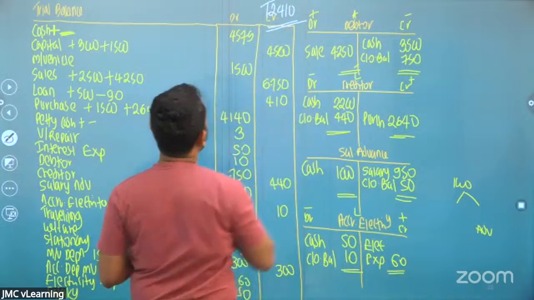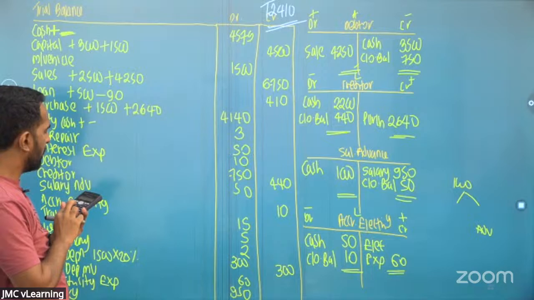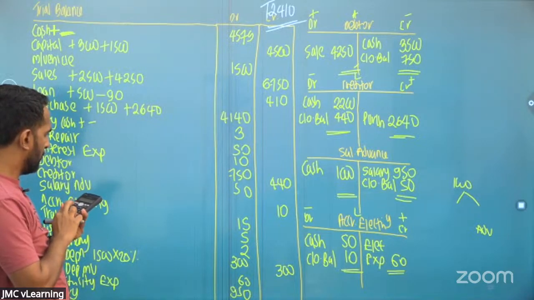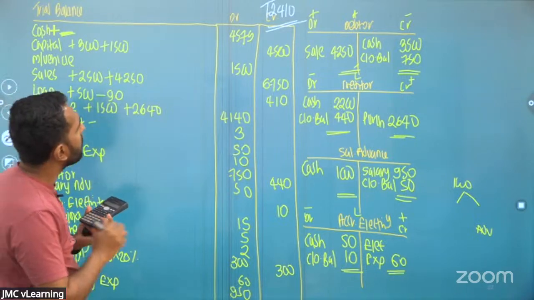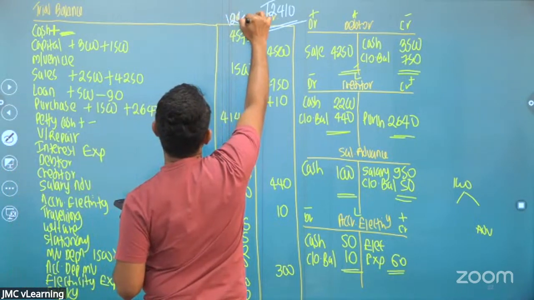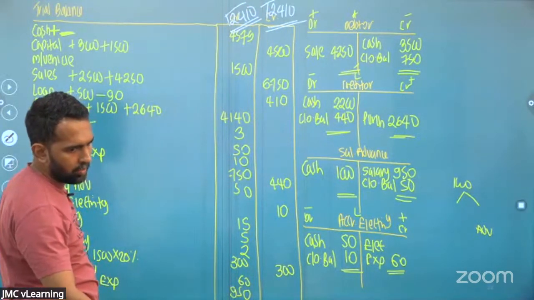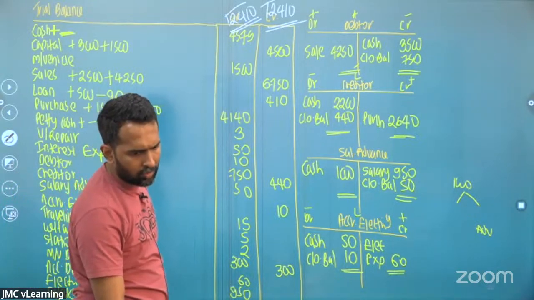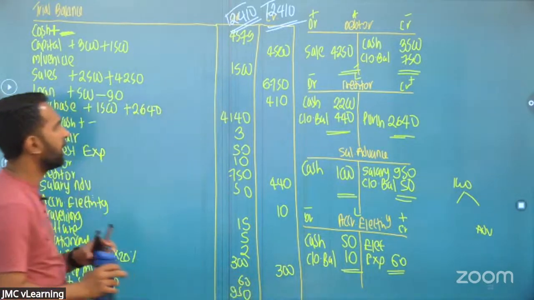I'll just put the total here. 4575 plus 1005 plus 4140 plus 3 plus 50 plus 10 plus 750 plus 15 plus 5 plus 2 plus 300 plus 60 plus 950. So the trial balance gets tallied at 12,410.